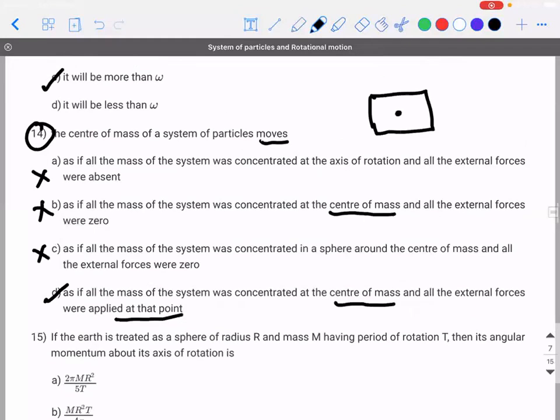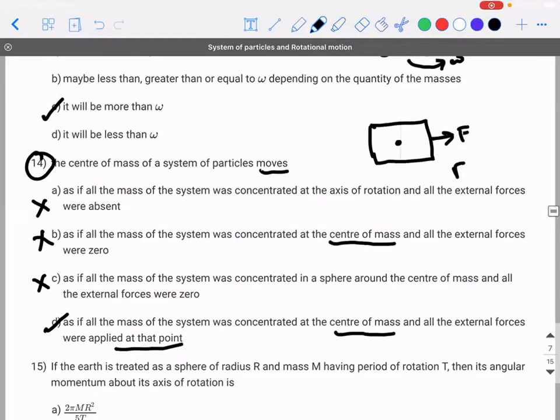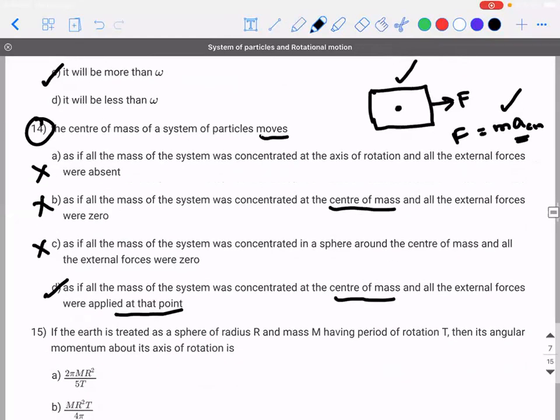I told you, remember, when you write F is equal to ma, you write F is equal to mass into acceleration of the center of mass. Why? Because you are replacing the whole system of particles with one point, which is called the center of mass, and you write the acceleration of that point. Am I clear? Yes, sir. Right.